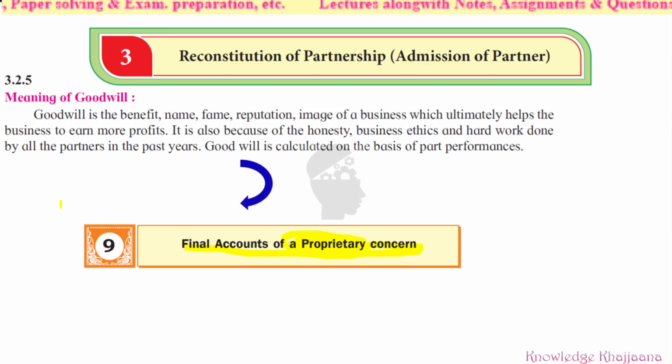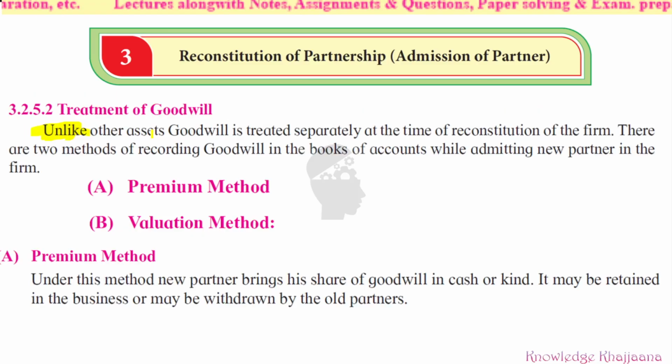Now let's move ahead. Now, that is the goodwill, and how is this goodwill treated in the business? See, unlike other assets, what do you mean by unlike? Not like, that means not as other assets. Goodwill is treated separately.